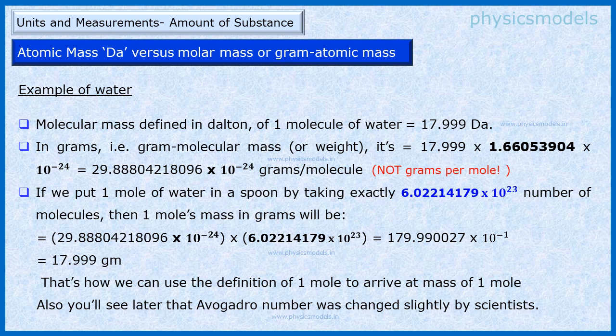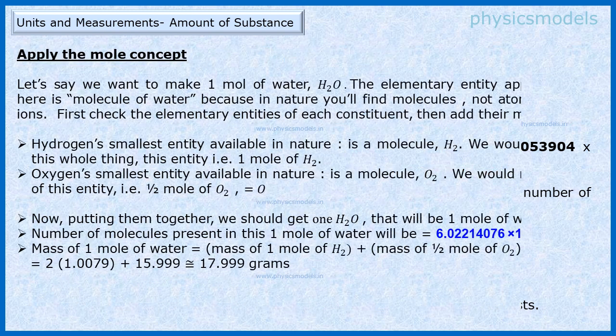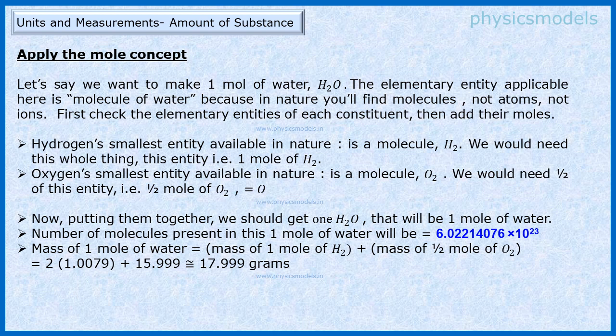So this is how the definition of 1 mole is used to arrive at a mass of 1 mole. The Avogadro number that you see here was changed later by scientists to a more accurate number, which we will see in later slides. The calculation method for arriving at the mass of 1 mole of water is explained in this slide, and you can go through it at your leisure.